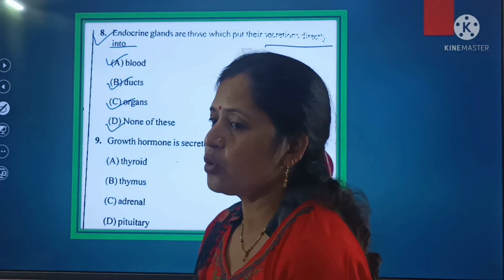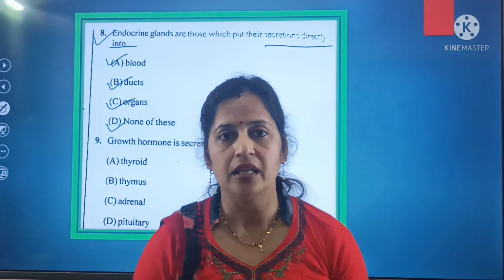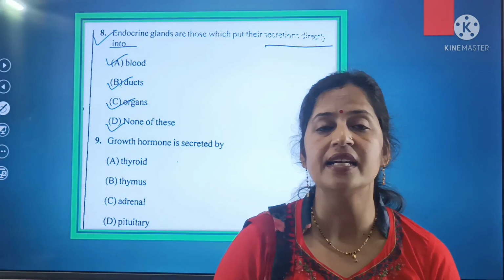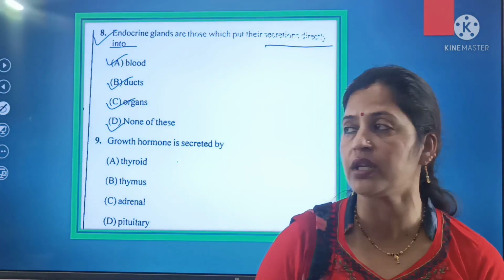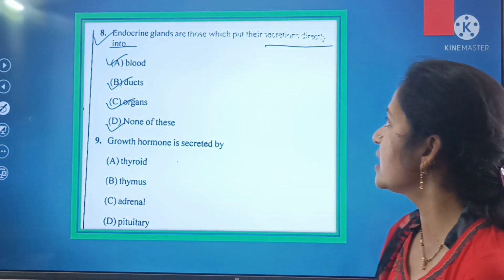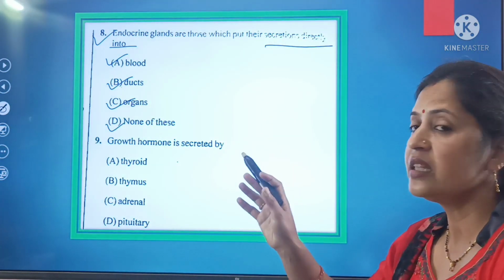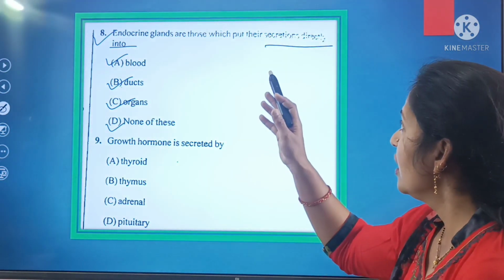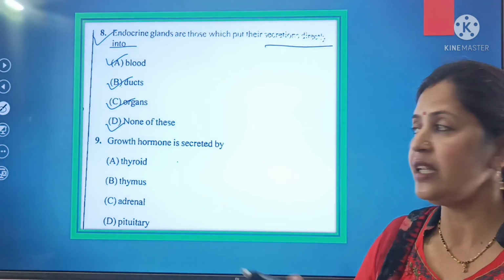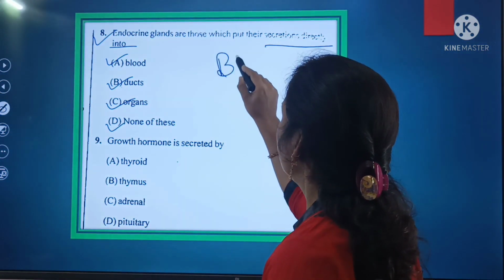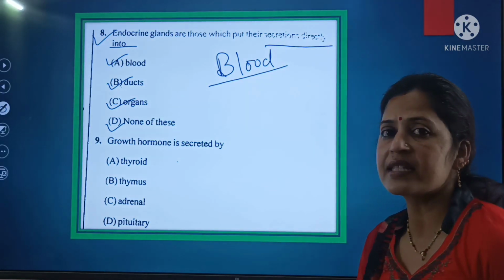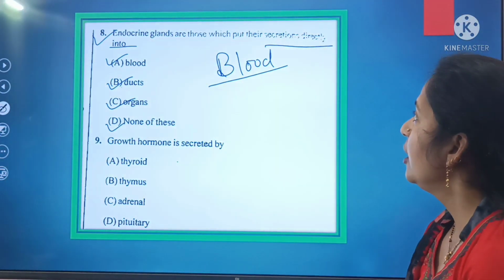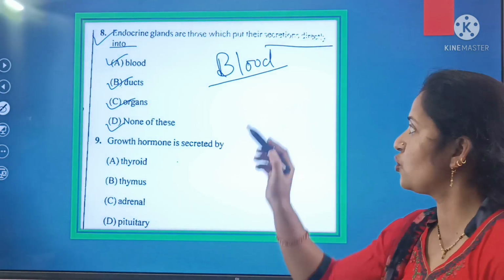First of all, we need to know what endocrine glands are. Endocrine glands are the glands which are also known as ductless glands. Endocrine glands are also known as ductless glands, and they put their secretion directly into the blood.